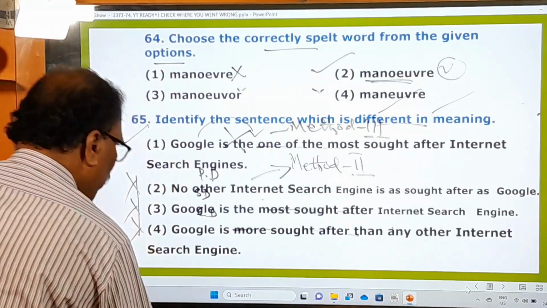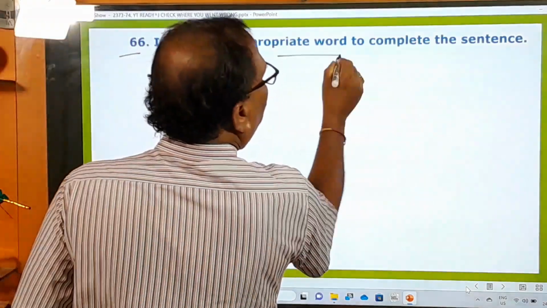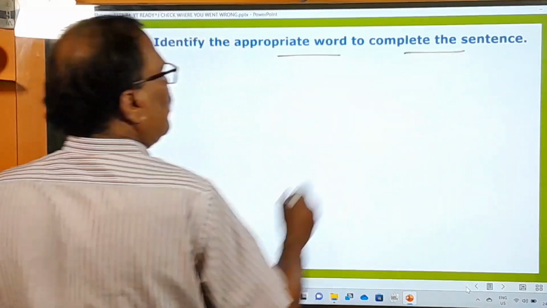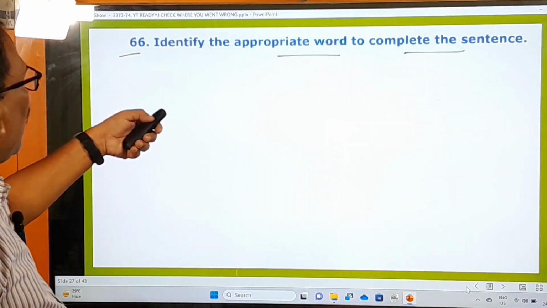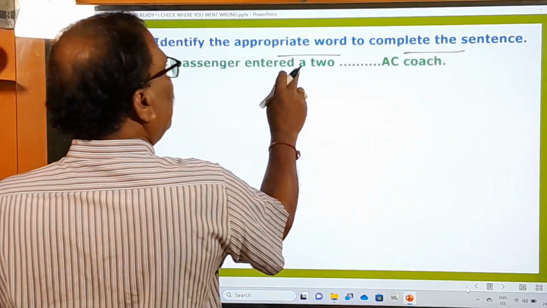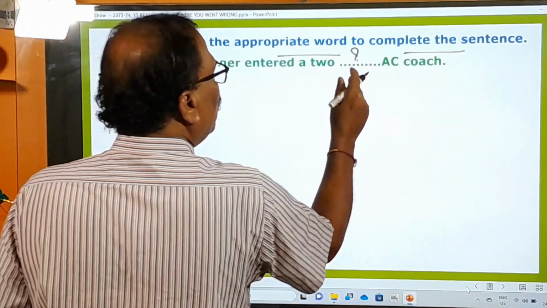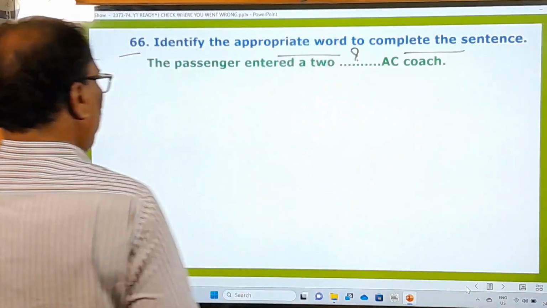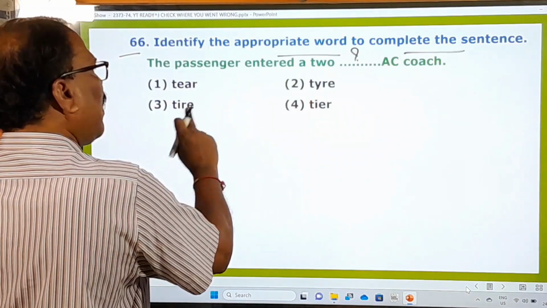Now let's go to the next question. 66th question. Identify the appropriate word to complete the sentence. What actually is the sentence? The passenger entered a 2-AC coach. What should we use in this blank? What are the options? Let us see. Tier, tear, tire, tyre.